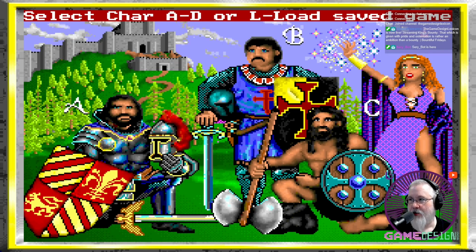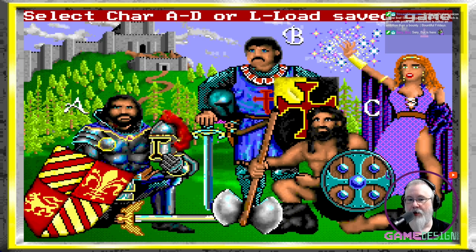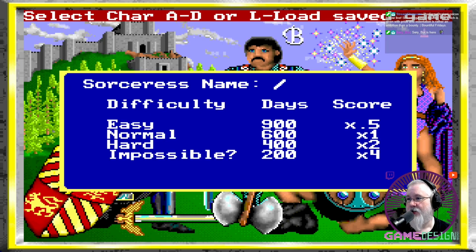When you start off, you have a choice of loading a save game or selecting your character: A, Knight; B, Paladin; C, Sorceress; D, Barbarian. I will be choosing the Sorceress because she is just fabulous, dude. Look at that outfit, man. Okay, so Sorceress it is. Name: let's do our regular Shelza when we pick a girl.